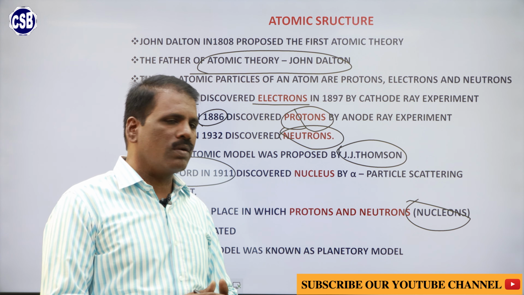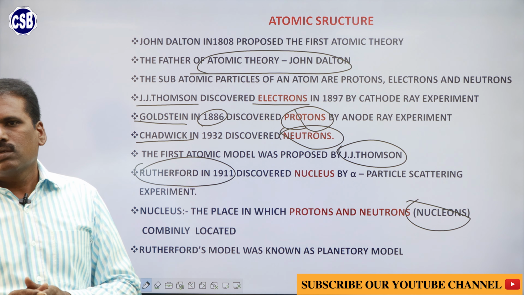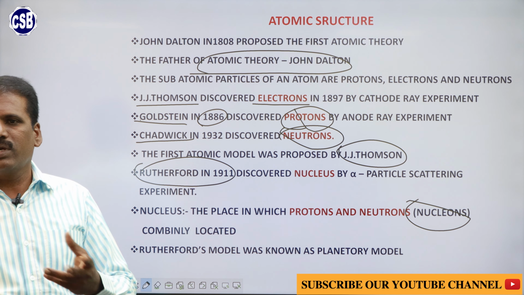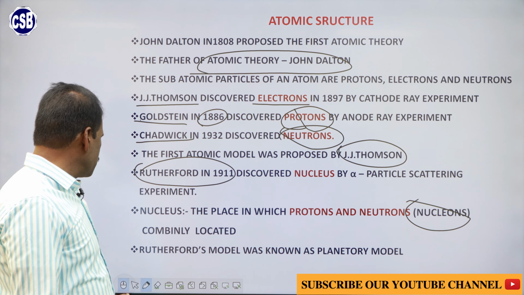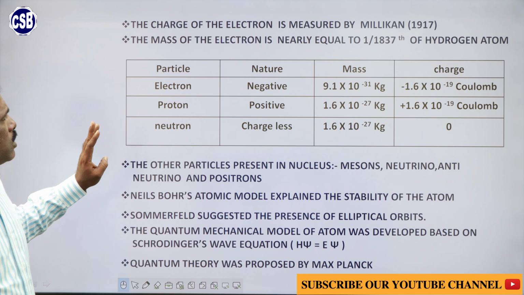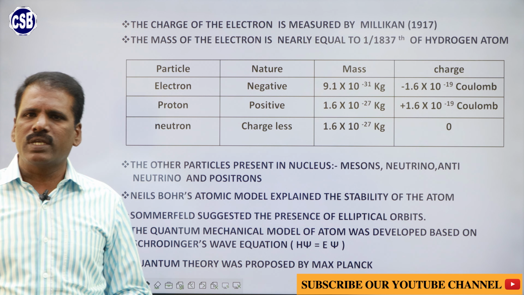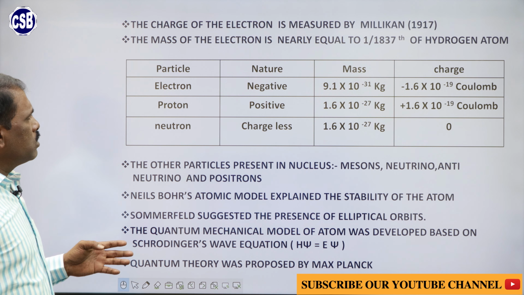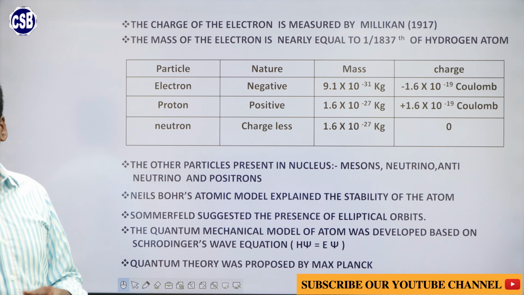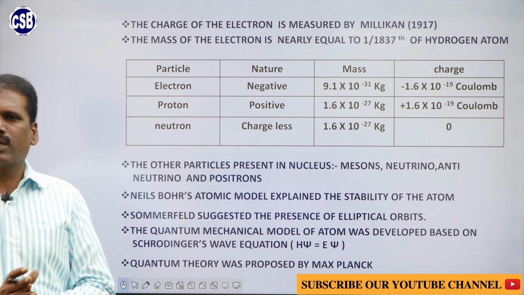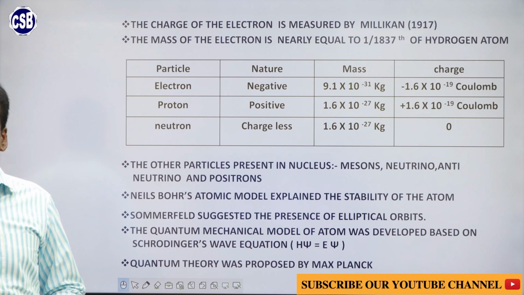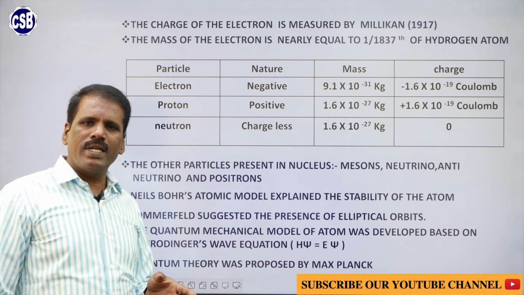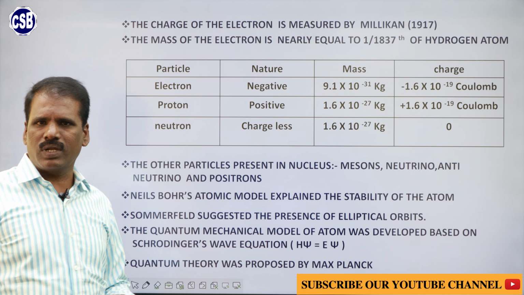After the discovery of this atomic structure, the mass and the charge of the subatomic particles were explained by other scientists. For example, the charge of the electron was measured by Millikan by his oil drop experiment in the year 1917, by which the mass of the electron was calculated. The mass of the electron is very small when compared to the mass of the protons and neutrons. That means the mass of the proton is 1837 times greater than the mass of the electron.